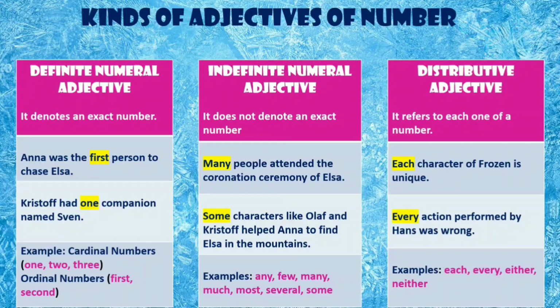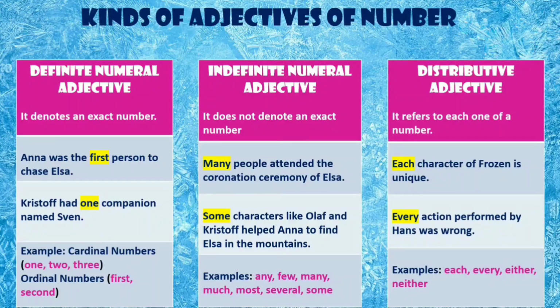For example, Anna was the first person to chase Elsa. Christoph had one companion named Sven. So the definite numeral adjective could be a cardinal or an ordinal number, whereas indefinite numeral adjective does not denote an exact number. For example, words like many, some, any, few, much, most, and several, when used before the nouns, are called indefinite numeral adjectives.